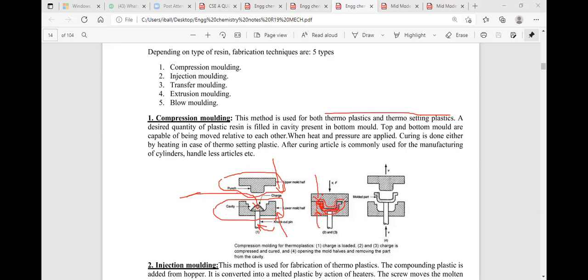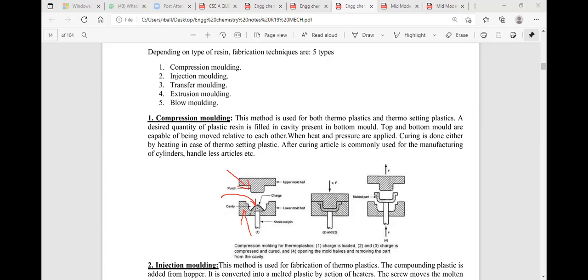Let me tell you once again what the compression molding process is. In the compression molding process, the compression mold has two main sets. Number one is the upper mold half. Number two is the lower mold half. In between the upper and lower mold halves, I would like to place raw plastic, which is a thermoplastic or thermoset plastic.